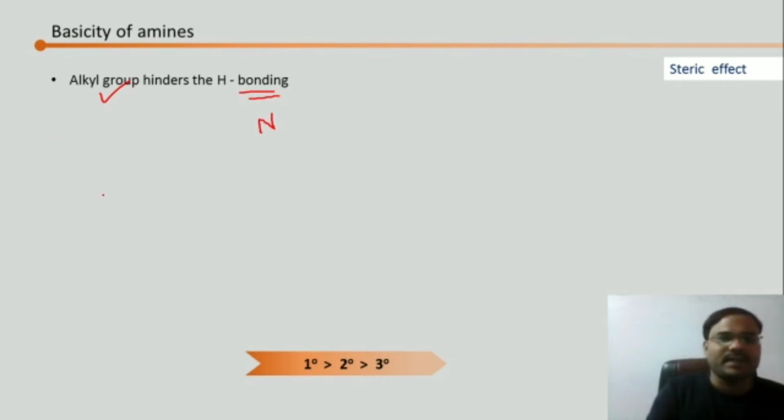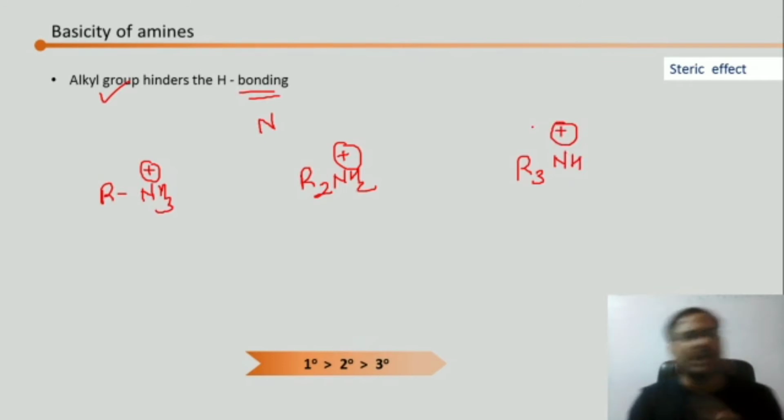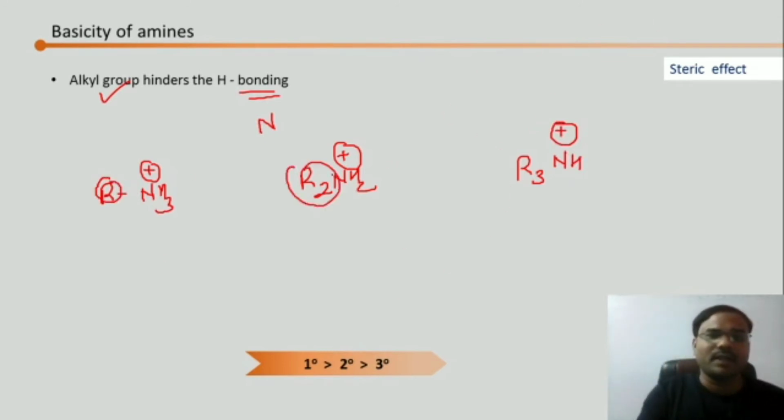So in case of RNH3+ primary, R2NH2+ secondary, and R3NH+ tertiary, we can see only one alkyl group, two alkyl groups, and three alkyl groups. So here there is less steric hindrance, so hydrogen bonding is possible to a large extent.